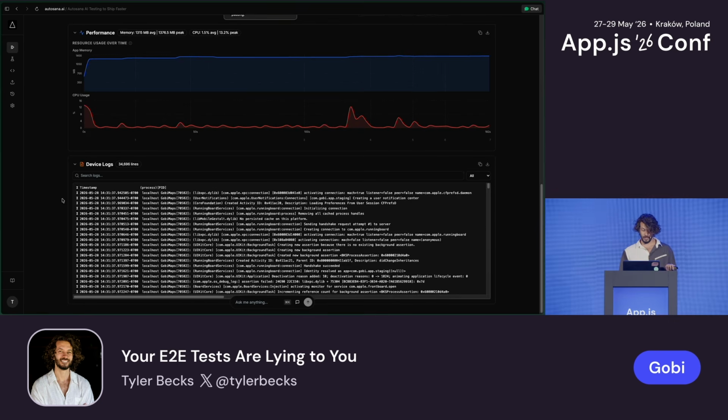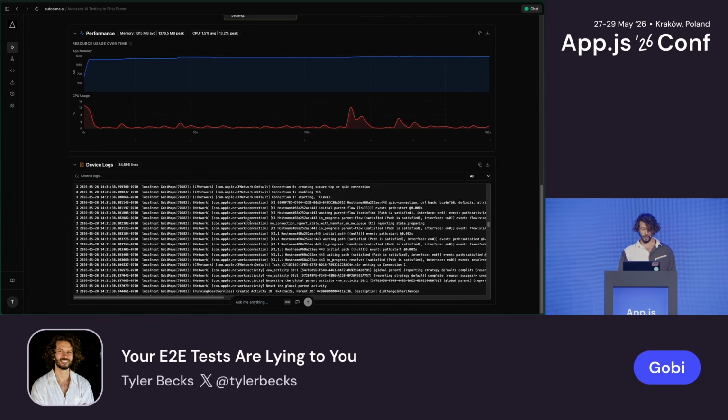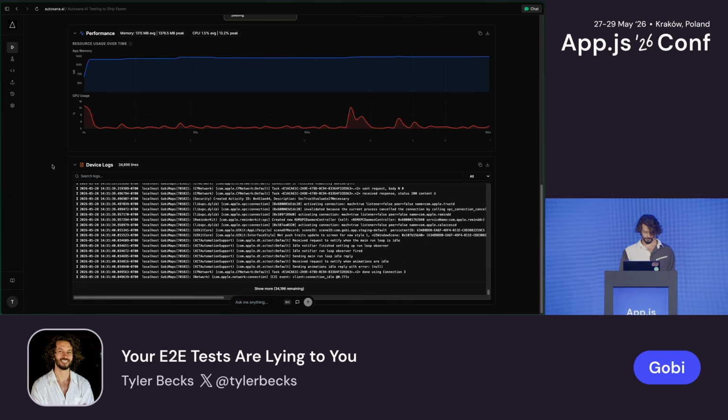And amazingly, there's logs. You can see all of the logs that happen both on iOS and Android, and you can forward the logs from JavaScript over and see them all right here. Incredible.